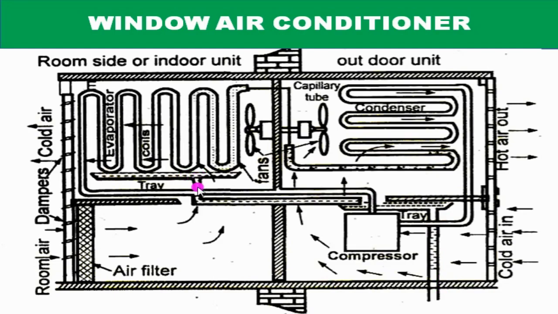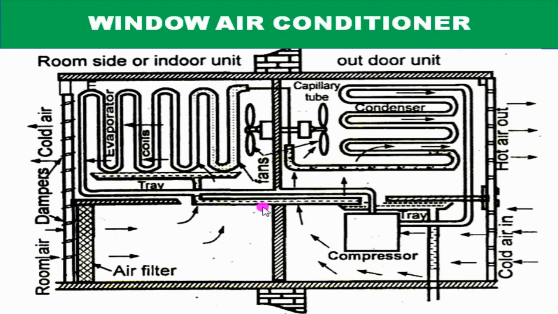To cause this water to flow by its own gravity, window air conditioners are always put with a little inclination towards the outer unit. That is, this part is a little higher and this part is a little lower, so that the water collected in the tray can flow by gravity itself. This window air conditioner unit automatically stops when the required temperature is reached in the room. This is accomplished by the thermostat.